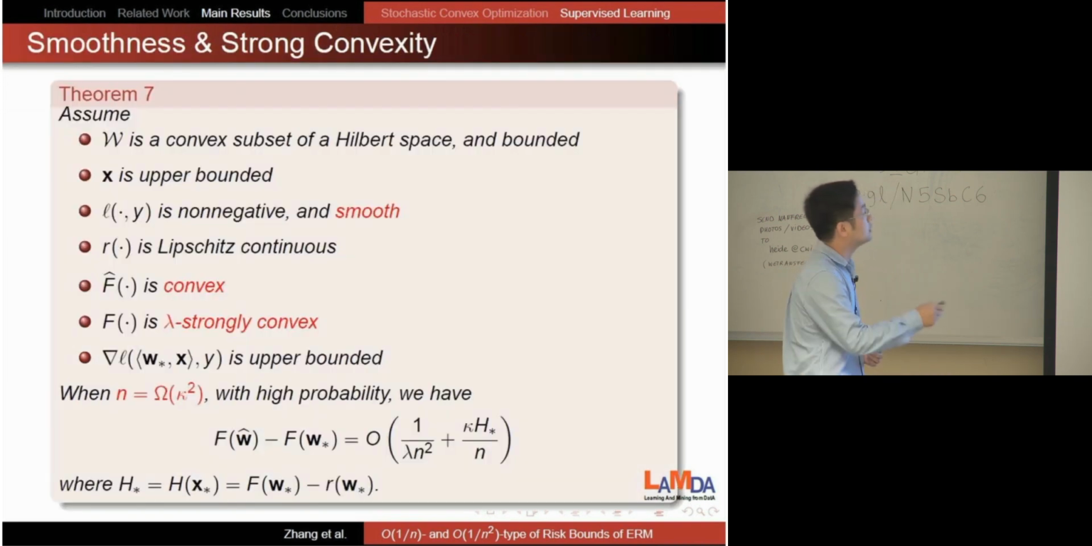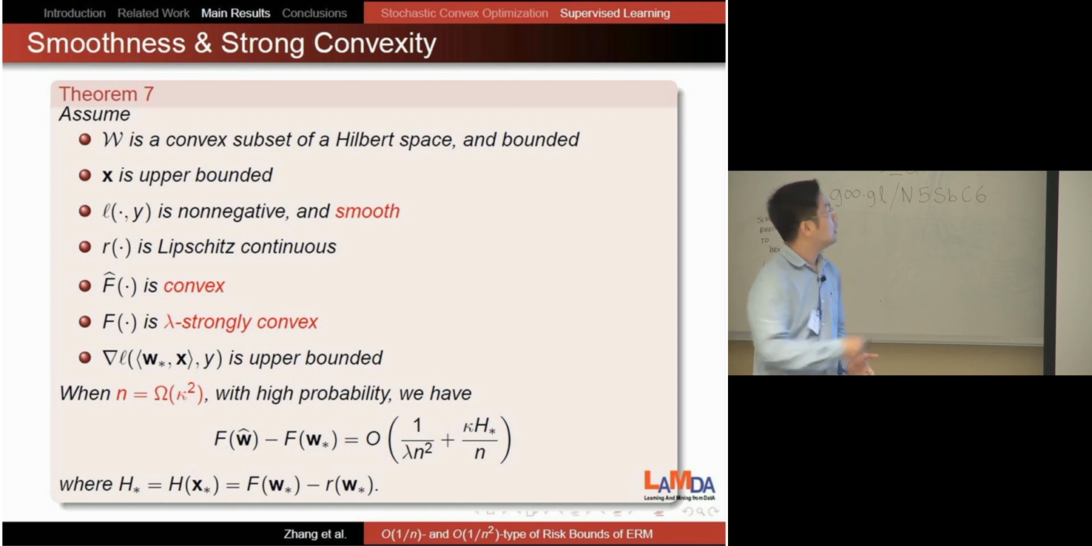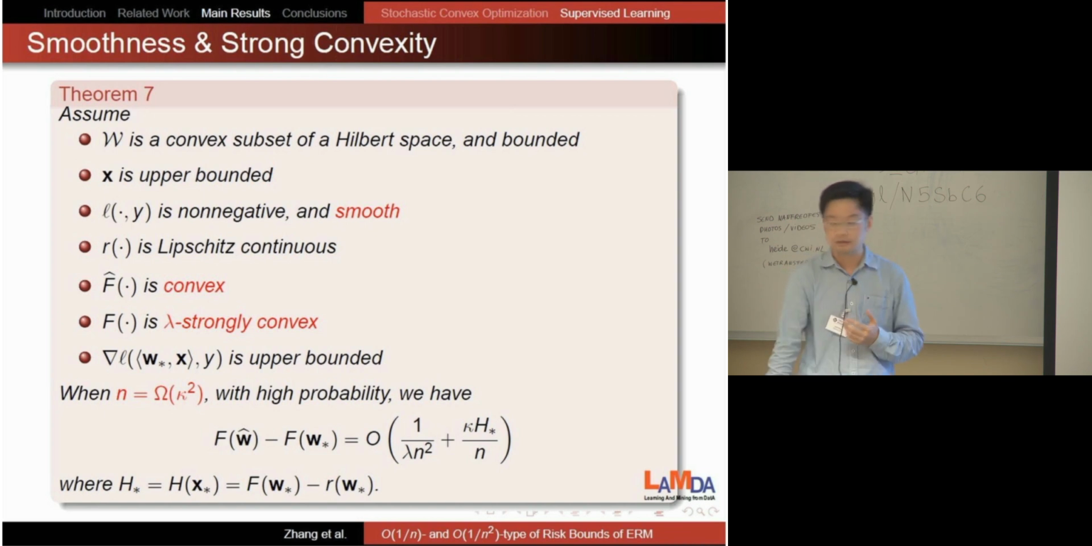Now let's see our theorem. This is our theorem. The theorem says that there are some common assumptions. That is, W is a convex set of the hypothesis space and it's bounded. And we assume that the loss function is smooth and non-negative, and the regularizer is Lipschitz continuous. The population risk is strongly convex, and F hat, the empirical function, is convex. Then we show that with a kappa squared lower bound on n, we get faster rates.